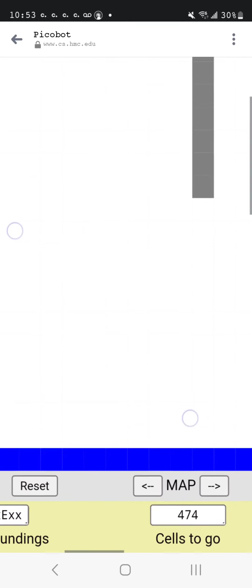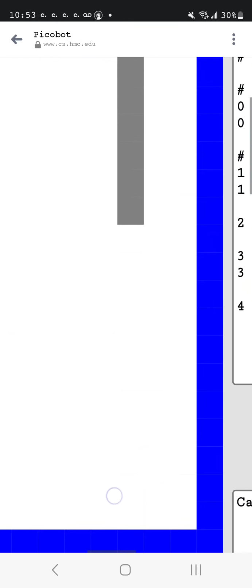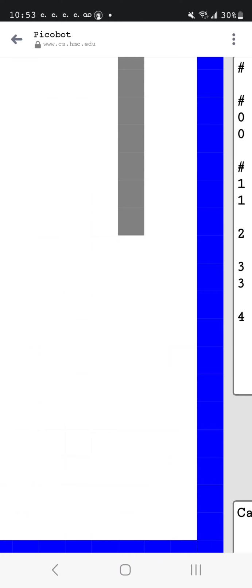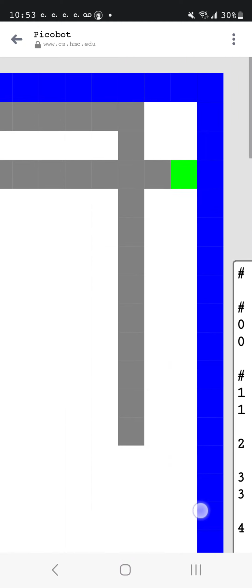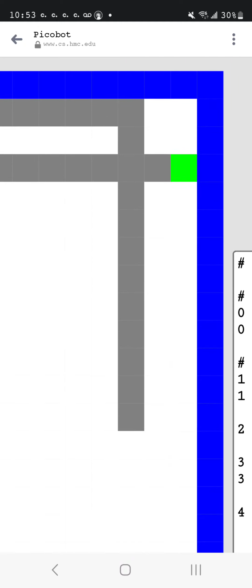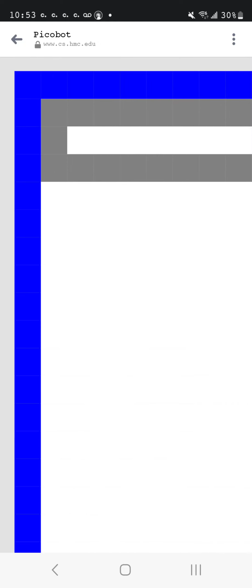We started here in the starting place, and we started to go north until we hit a wall. Then we started to go west until we hit a wall. We went south 2 spaces, and then we tried to go west again, but we could not because there was a wall here.